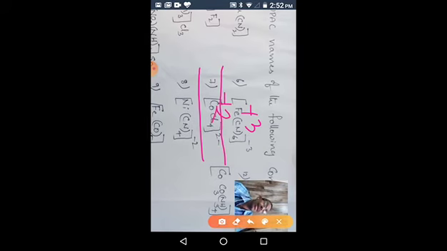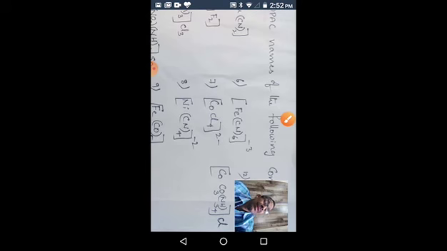Why? Because 4 Cl minus is minus 4, minus 4 plus 2 is minus 2. Since it is a negative ion, we use ate as suffix to the central metal atom.